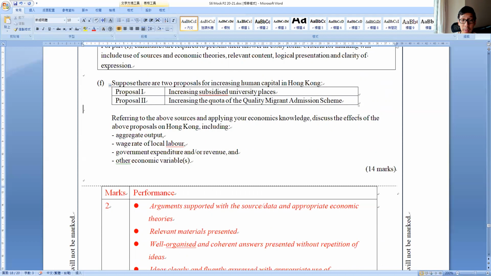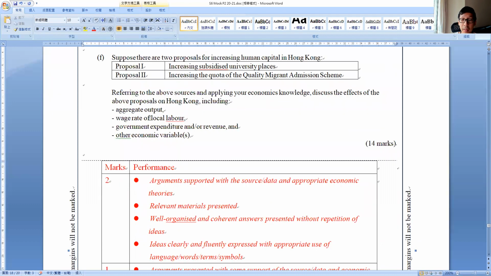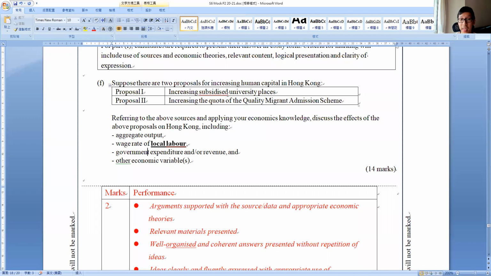Now we need to discuss the effect of these two proposals on aggregate output, wage rates of local labour. Please read carefully, it is local labour. Government expenditure and government revenue and other economic variables.